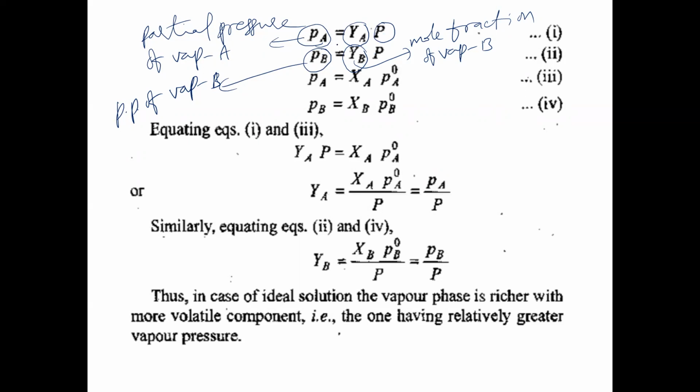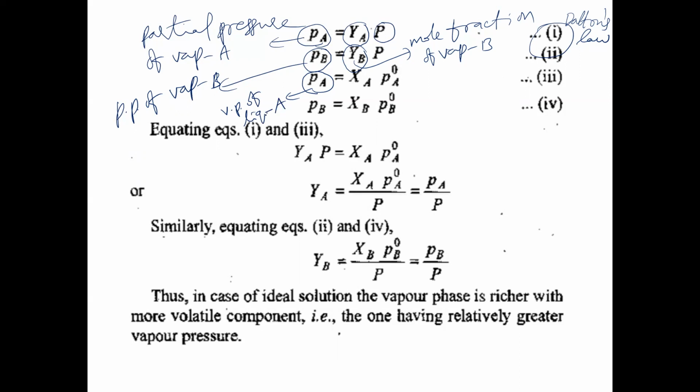These two equations, 1 and 2, are according to Dalton's law of partial pressures. Next one, PA. PA means the vapor pressure of liquid A.